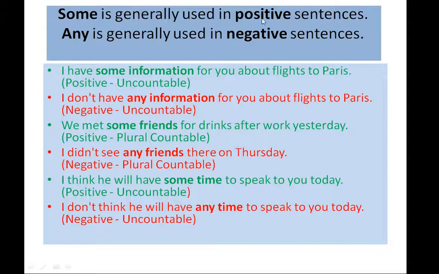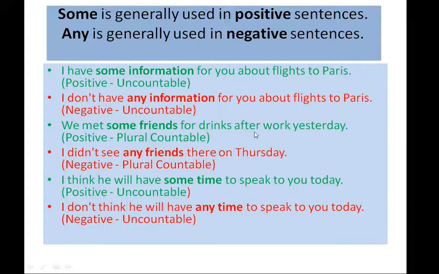Some is generally used in positive sentences and any is generally used in negative sentences. Let's see with the examples. I have some information for you about flights to Paris. Now this is a positive sentence with uncountable. I don't have any information for you about flights to Paris. Now here it's a negative sentence as don't is used with uncountable.